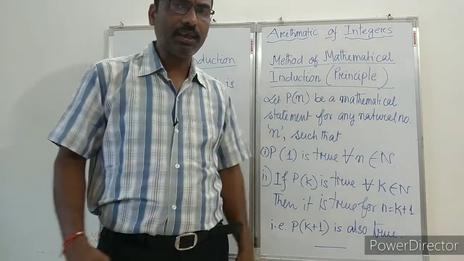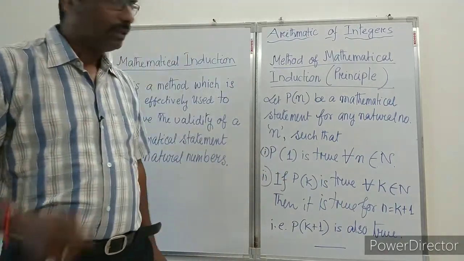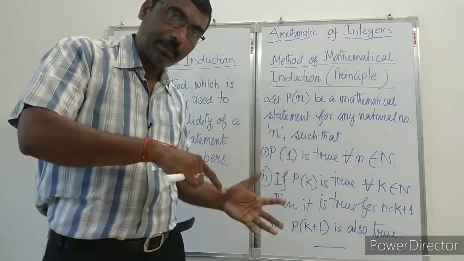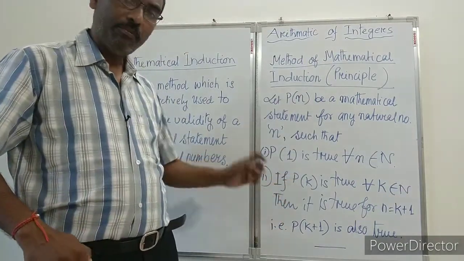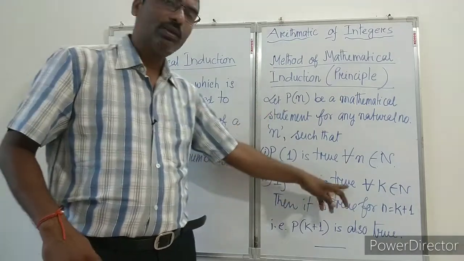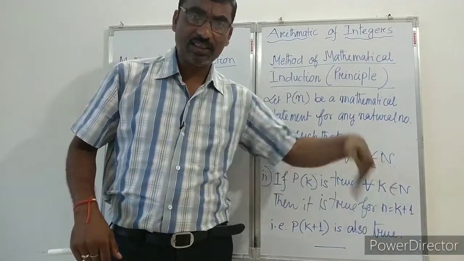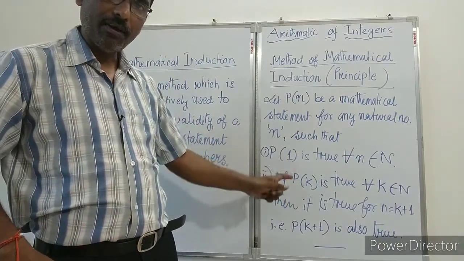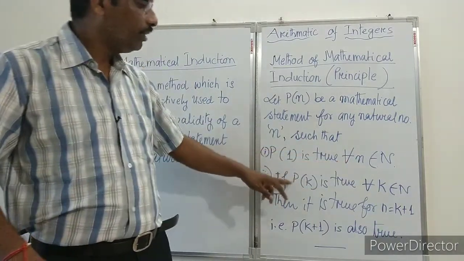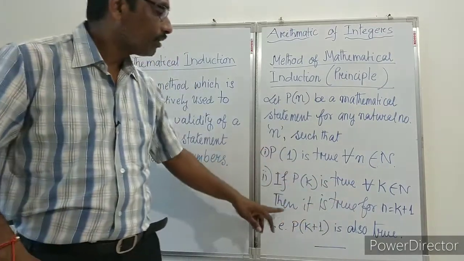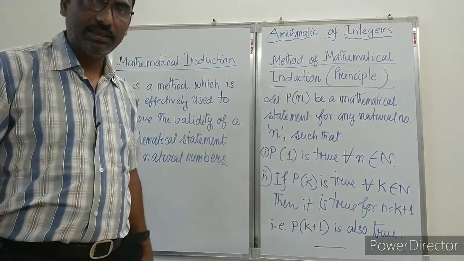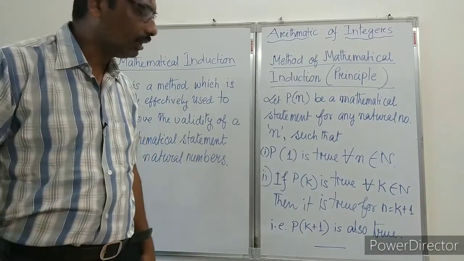When we do the sums, then you will understand more clearly. Then, if we take another natural number k, and if P of k is true, then for its next natural number, that is P of k plus 1, it is also true. So if Pk is true, then Pk plus 1 is also true. That is the principle behind it. Nothing else. Very simple.